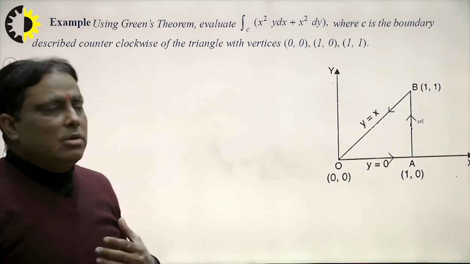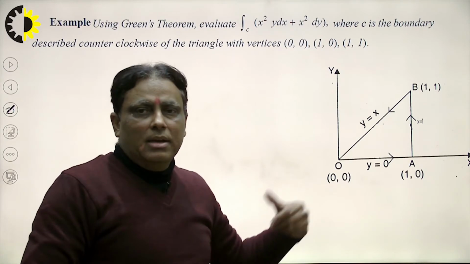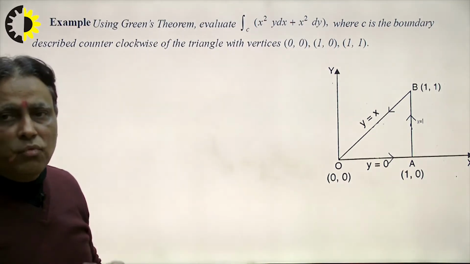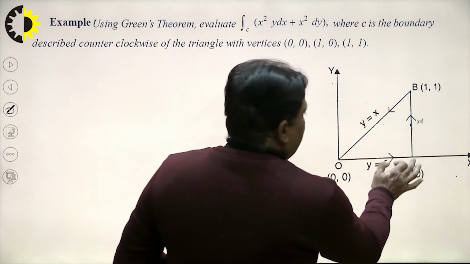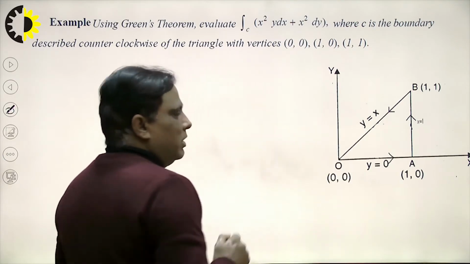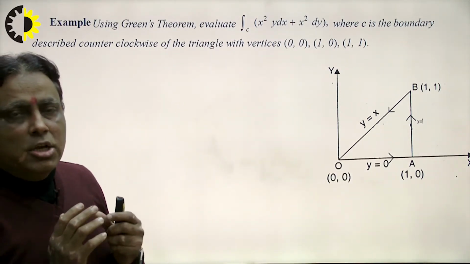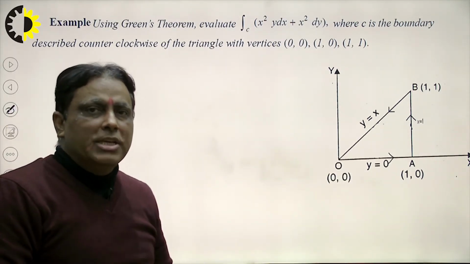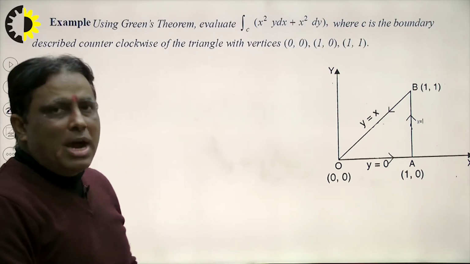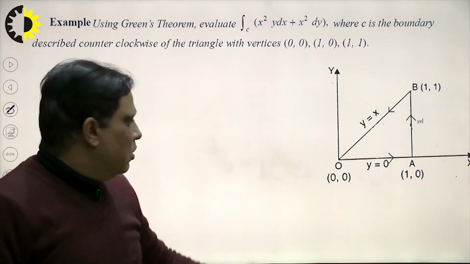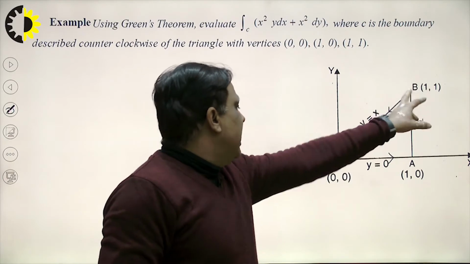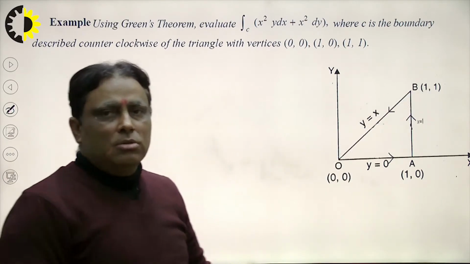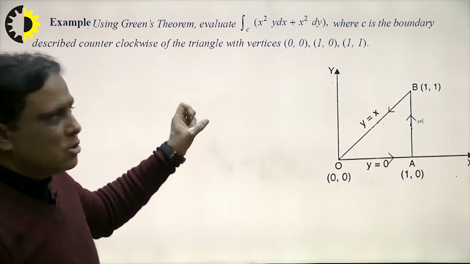Suppose I have drawn the diagram of this triangle, right? So there are three paths. First path is O to A, A to B and B to O. So if I solve this problem by using the line integral, I solve three integrals, right? O to A, A to B and B to O, and add all three together. So that will be the solution of this problem.